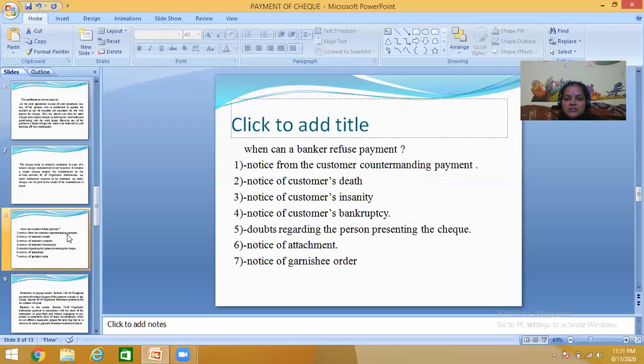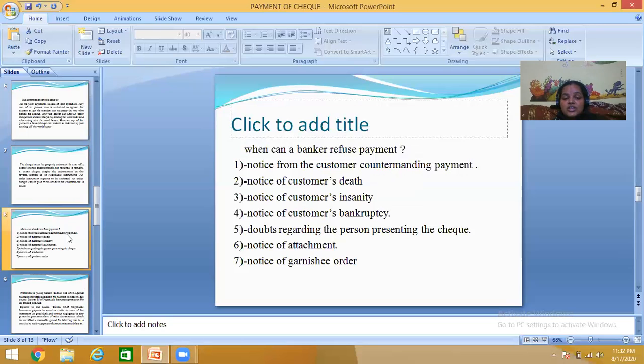Notice from the customer countermanding payment. If there is any notice from the customer, the banker refuses to pay the payment. Notice of customer death. If the customer has died, the banker is not supposed to pay any check because the person is not alive. Notice of customer insanity. If the person is not sound, has become a mad or unsound person, in that case the banker refuses. Notice of customer's bankruptcy.